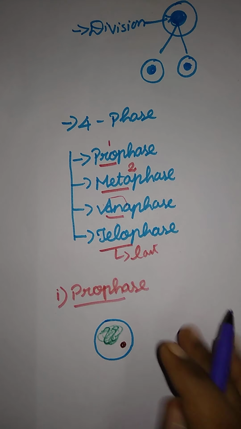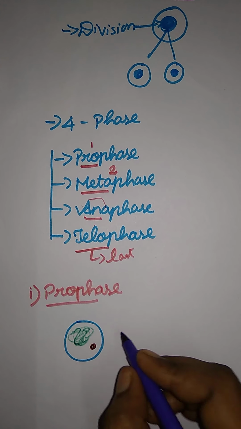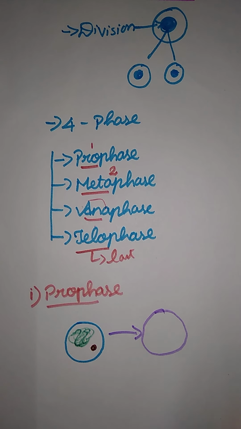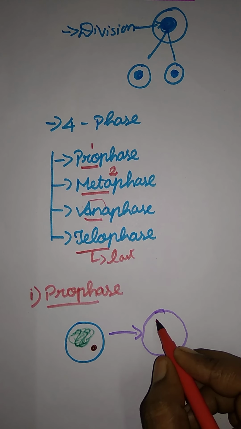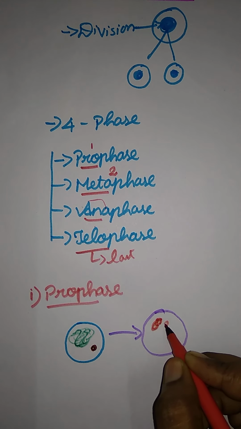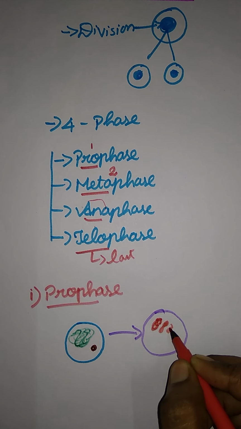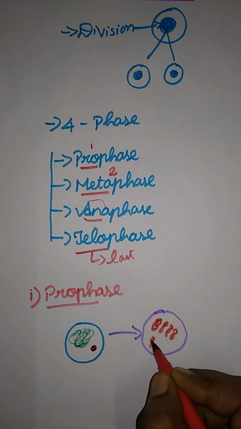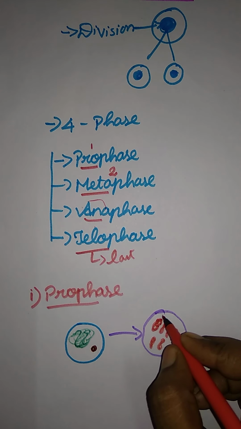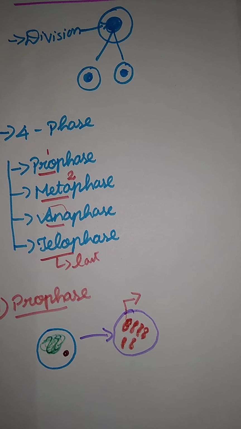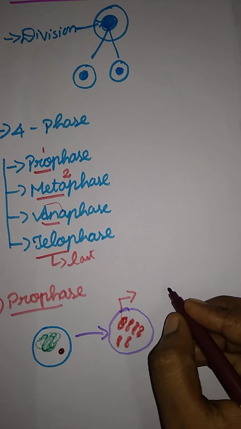And next, if they go to the prophase stage, the chromosomes get thick, shorter and narrow, just like this.